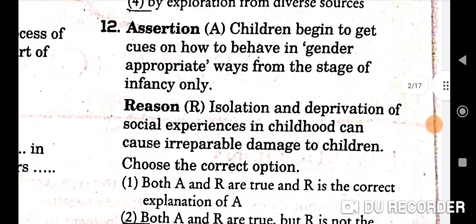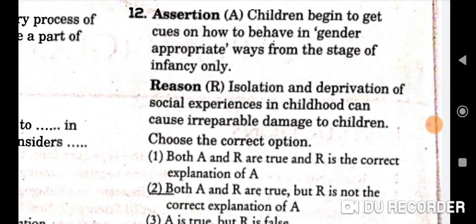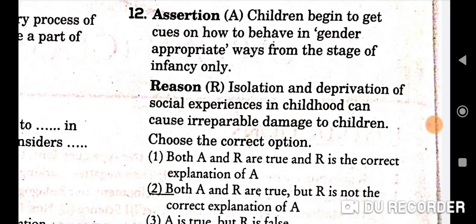Next question is assertion A. Children begin to get cues on how to behave in gender appropriate ways from the stage of infancy only. Reason: isolation and deprivation of social experiences in children can cause irreparable damage to children. So here both A and R are true, but R is not the correct explanation of A. So second will be the correct option here.